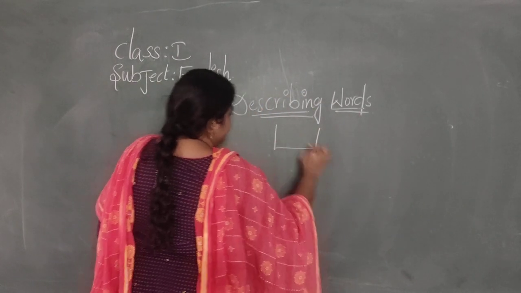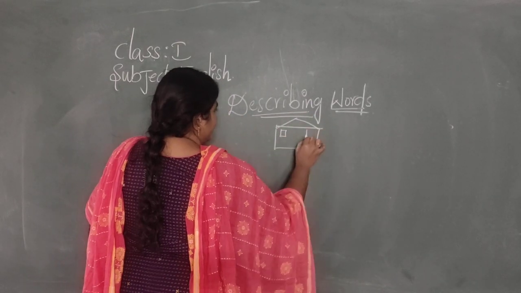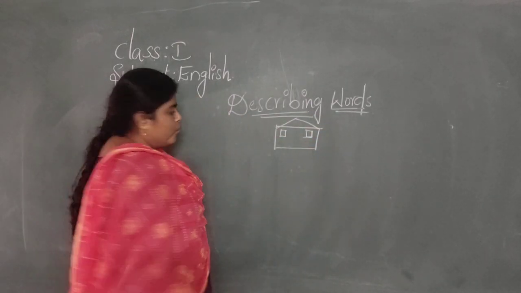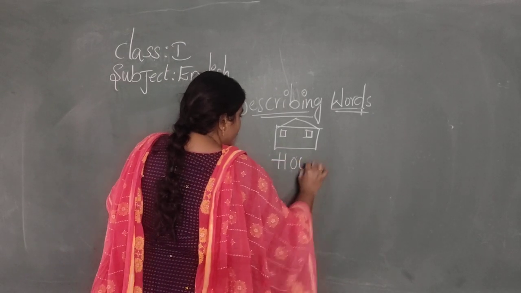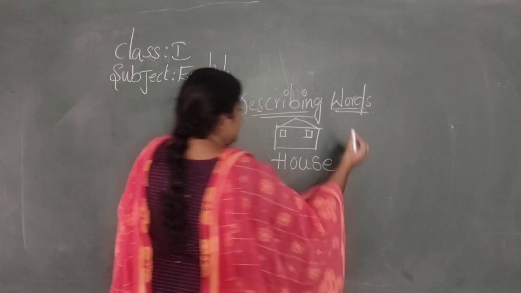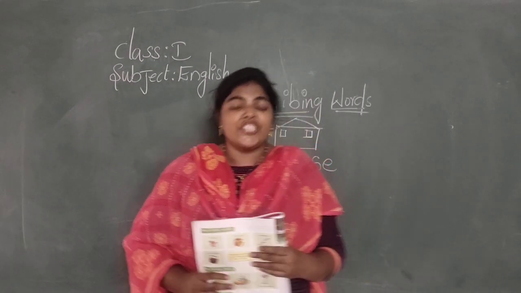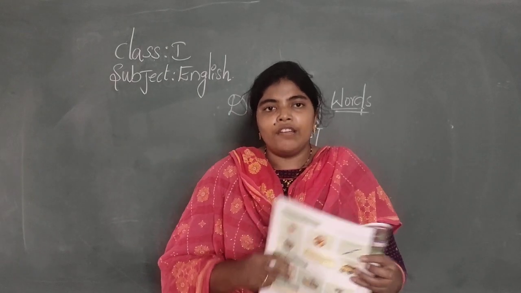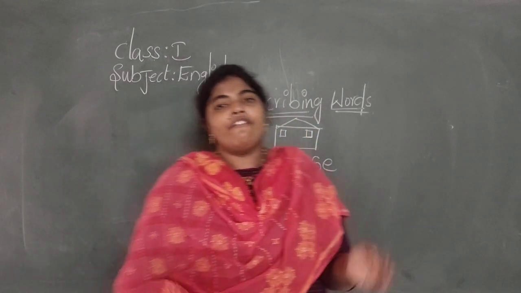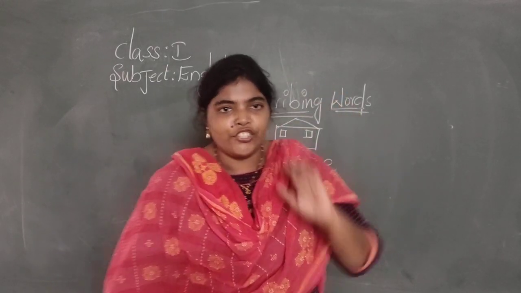I have given this in your examination also, like this, 2 windows, assume that it is a house. What is the spelling of house? House. Make sure you have to learn each and every spelling. So you have to write your answers according to the pictures.